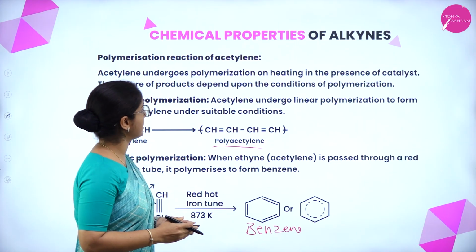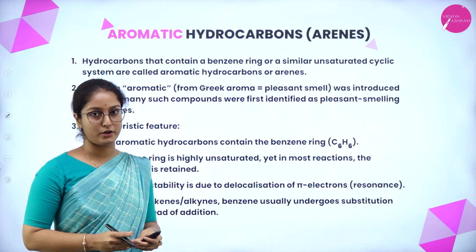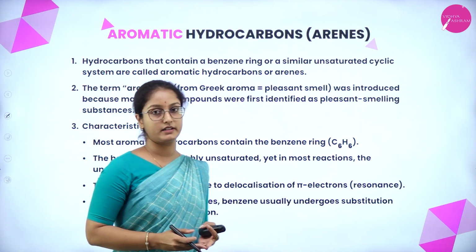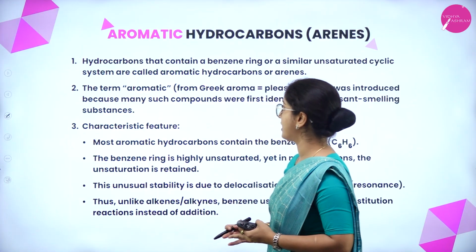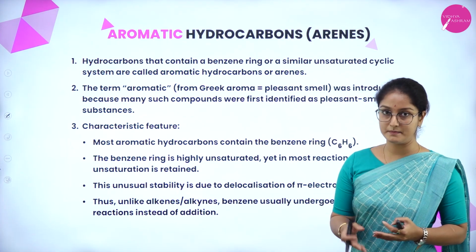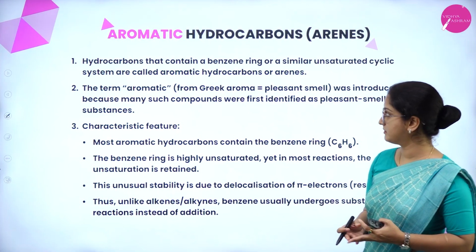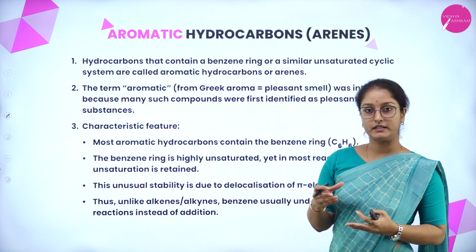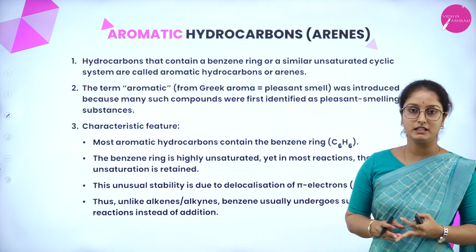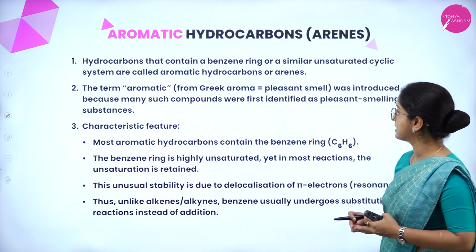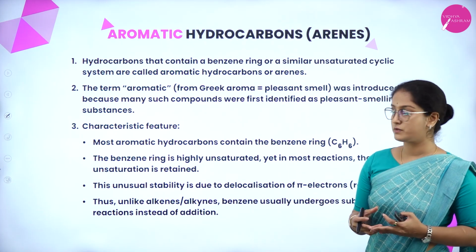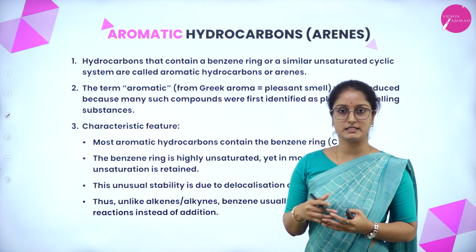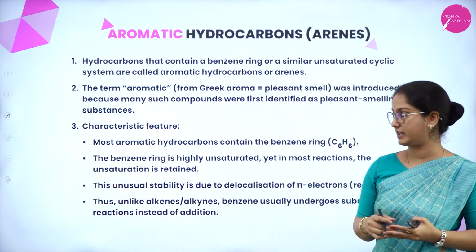So, now we shall study about aromatic hydrocarbons, which also have the name arenes. Now, what are these aromatic hydrocarbons? These are hydrocarbons that contain a benzene ring or a similar unsaturated hydrocarbon system, and they are called aromatic hydrocarbons or arenes. The term aromatic is derived from a Greek word meaning a pleasant smell. That is because many such compounds were first identified as pleasant smelling substances. So, these aromatic compounds are named after that.